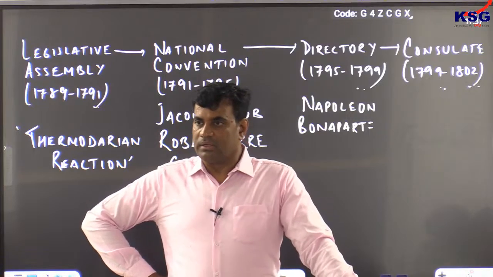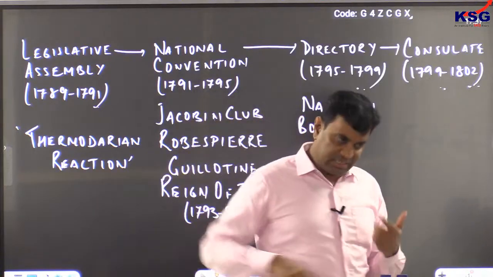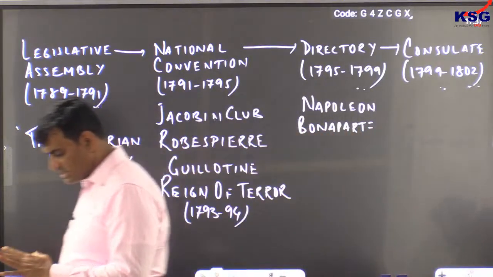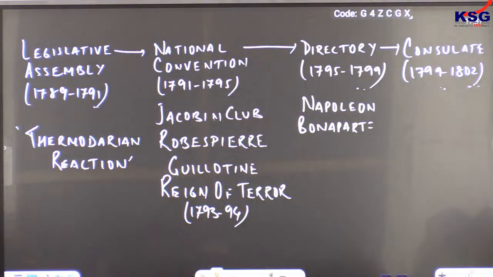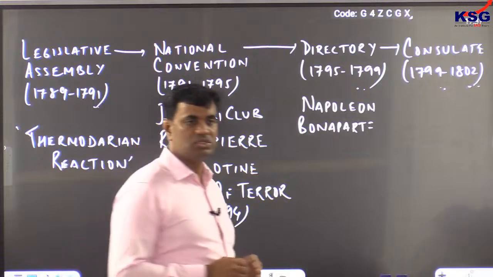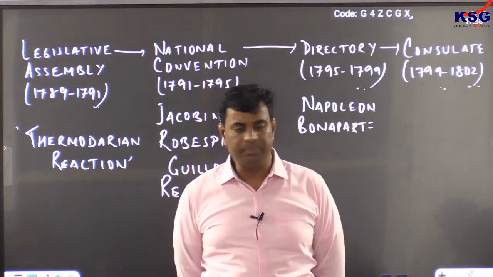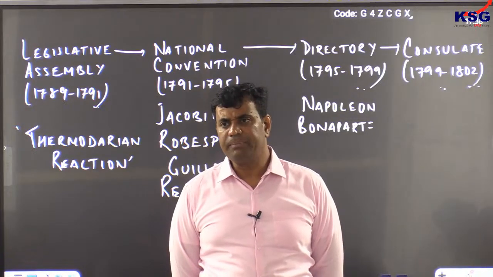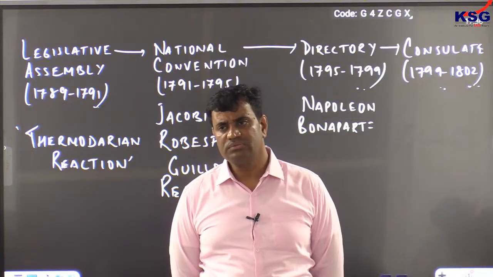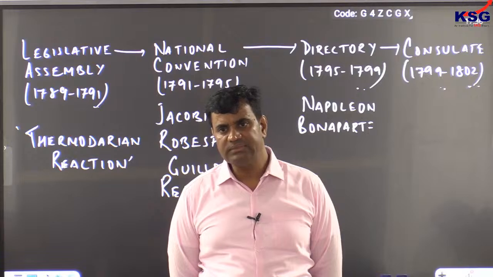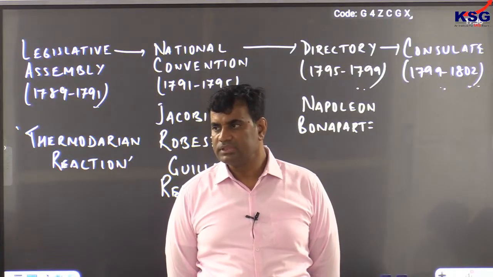Okay? Right. This boosted the sentiments of the French people. And they began to support Napoleon. Clear?